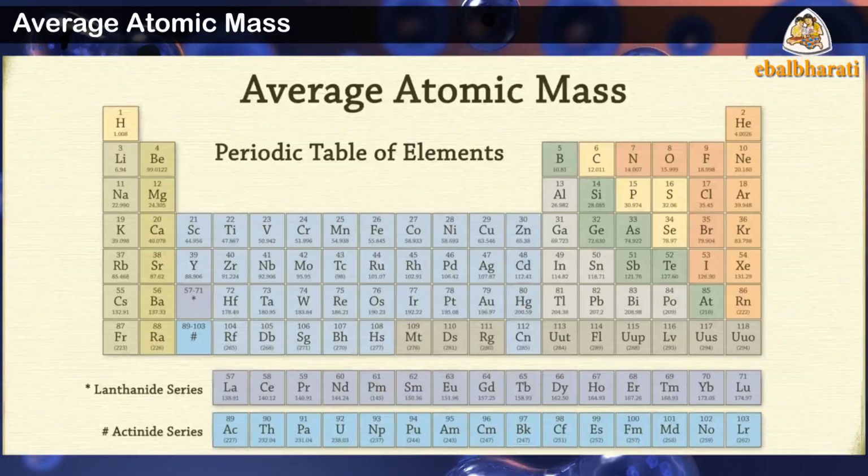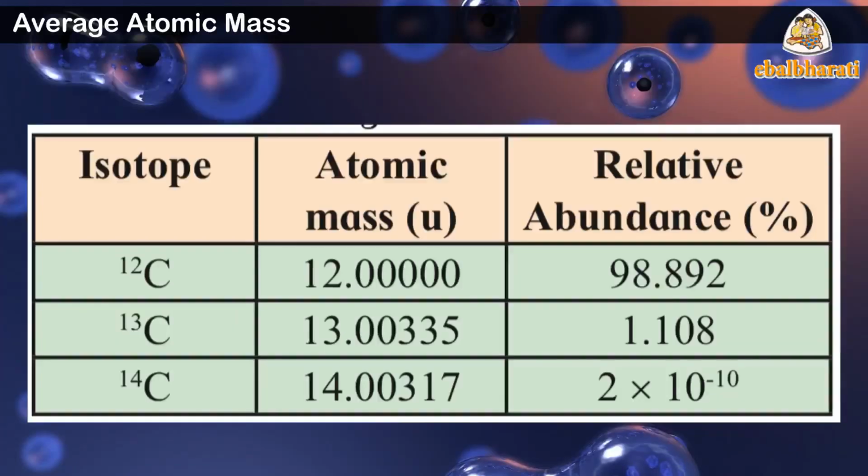For practical purposes, the average atomic mass is rounded off to the nearest whole number when it differs from it by a very small fraction.